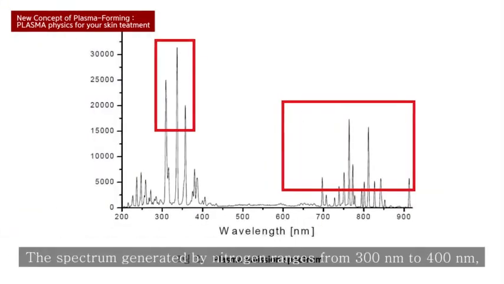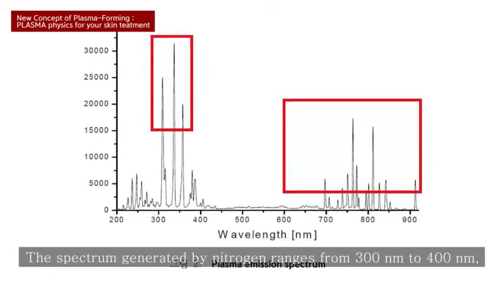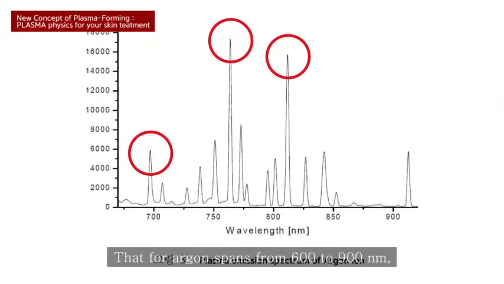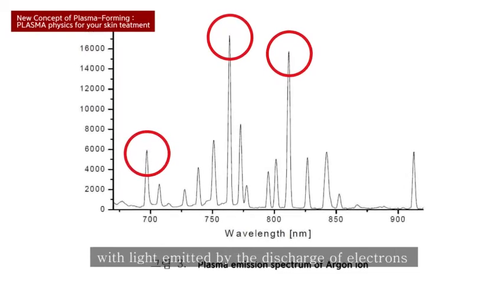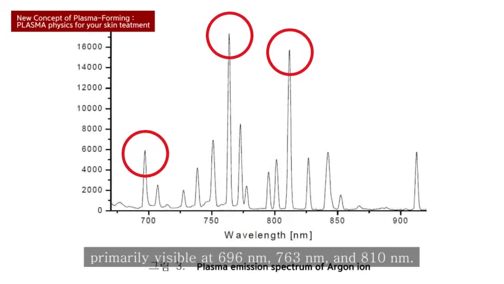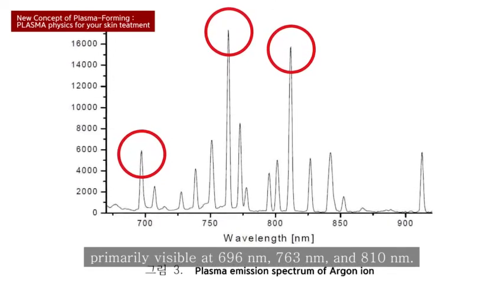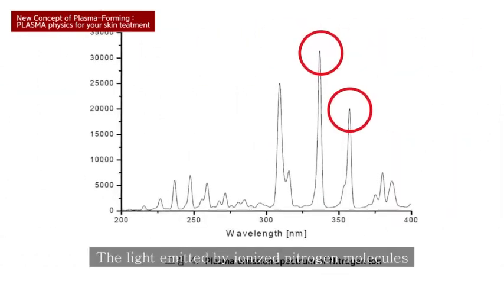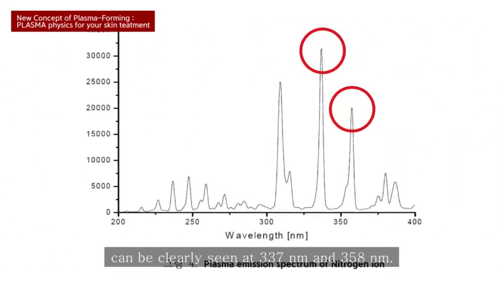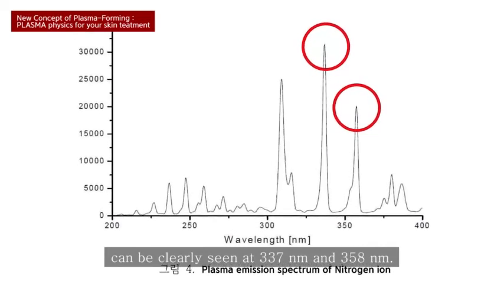The spectrum generated by nitrogen ranges from 300 nanometers to 400 nanometers, that for argon spans from 600 to 900 nanometers, with light emitted by the discharge of electrons primarily visible at 696 nanometers, 763 nanometers, and 810 nanometers. The light emitted by ionized nitrogen molecules can be clearly seen at 337 nanometers and 358 nanometers.